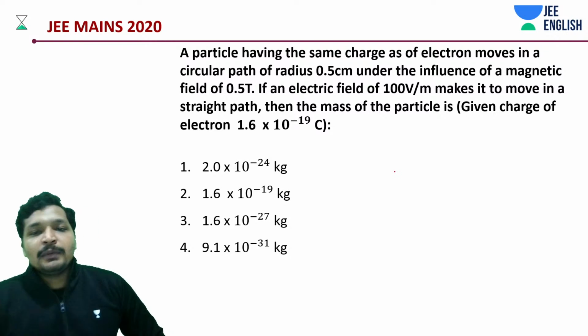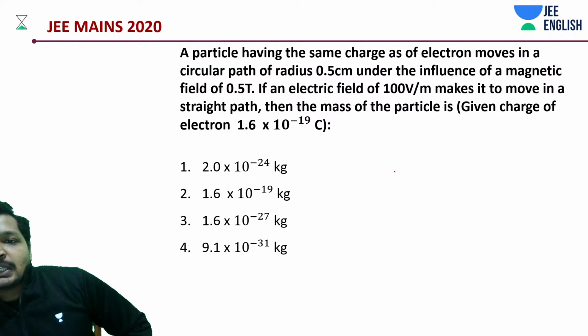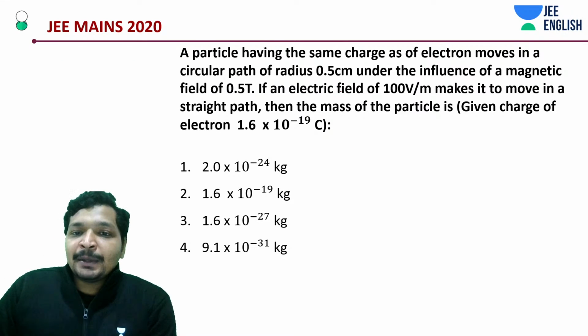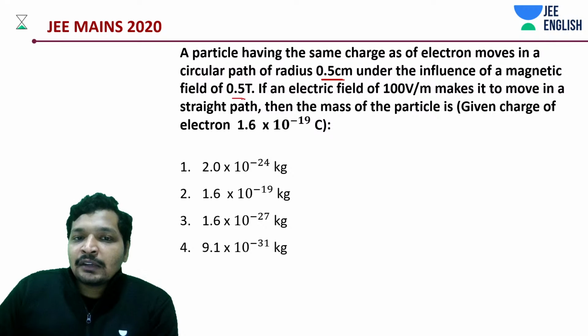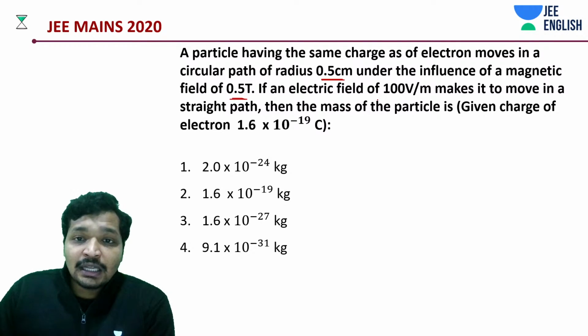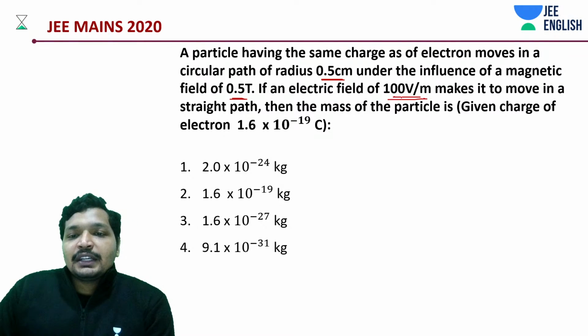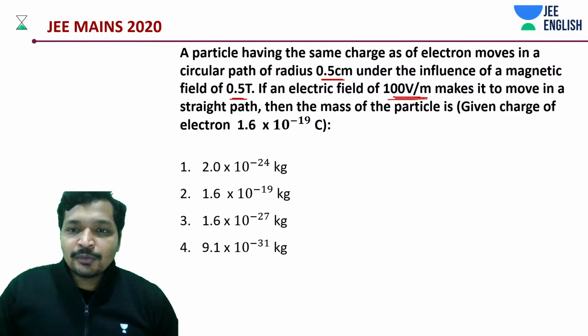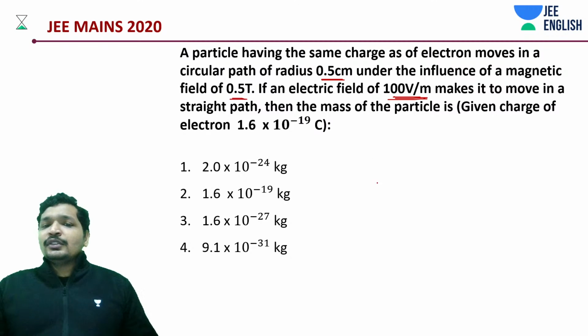And what is this problem all about? A particle having the same charge as that of an electron moves in a circular path of 0.5 centimeter. So be very careful and just try it out. This happens a lot in your magnetism. It is under the influence of a magnetic field of 0.5 Tesla. If we do this problem in the next session, it is supposed to move in a straight path. You know what to do.